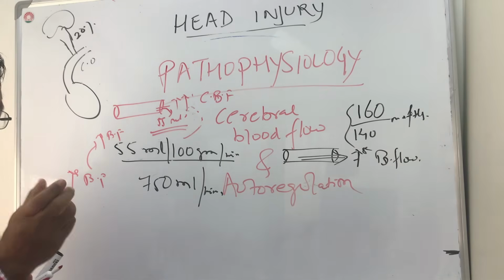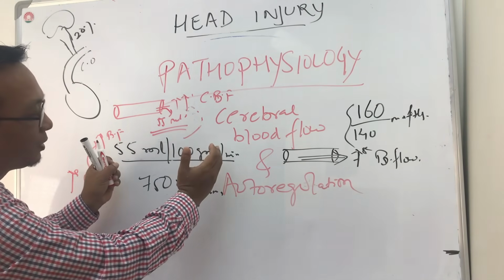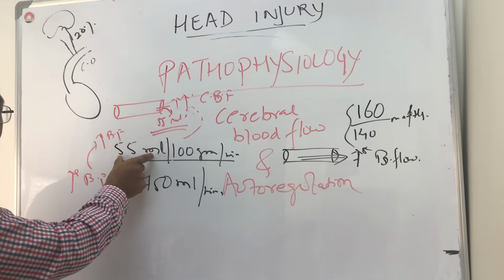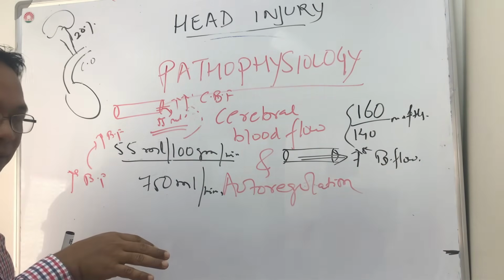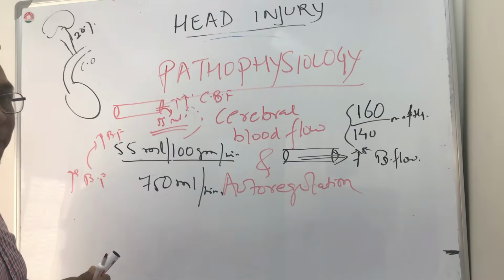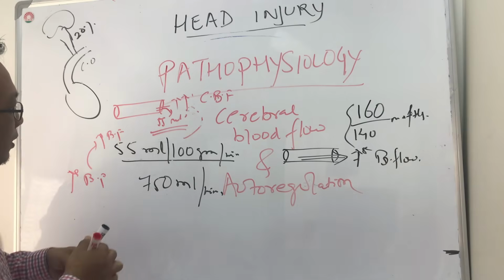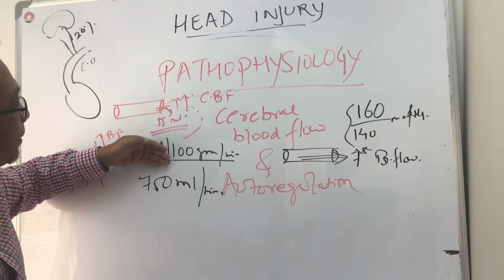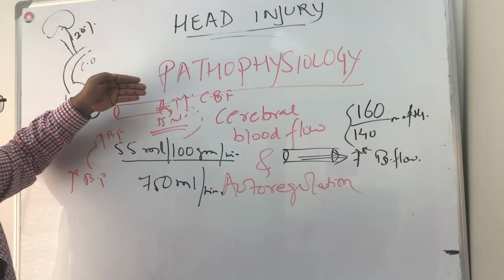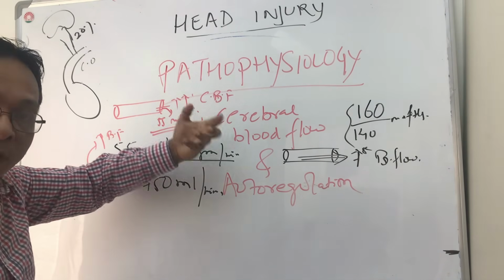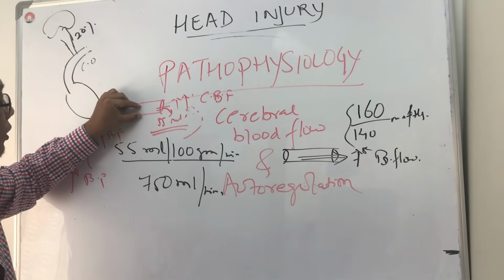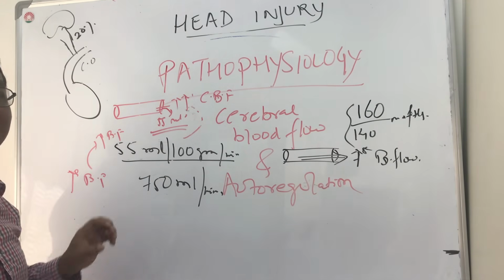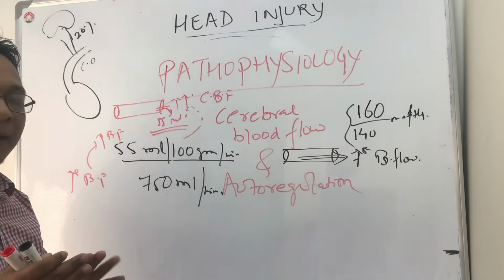So this is the autoregulation that the brain always maintains, irrespective of the change in the blood pressure, at 55 ml. Whenever the pressure decreases in the rest of the body and there is decreased blood flow, the blood vessels will vasodilate so that more blood can come. And when the pressure increases in the rest of the body, so that the brain doesn't receive more than needed blood, there will be vasoconstriction, so less blood will come. So it is always maintained at this magic figure of 55 ml per 100 gram.